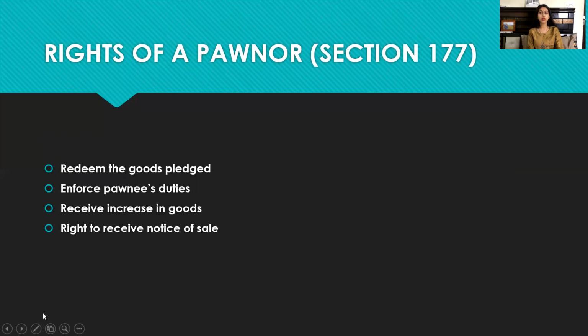Next we have rights of a pawnor under section 177: to redeem the goods which have been pledged, means to take the possession of the goods which have been pledged. Second is to enforce pawnee's duty. And next one is to receive any increase in the goods, like the same cow and calf, means to receive the calf also with the cow.